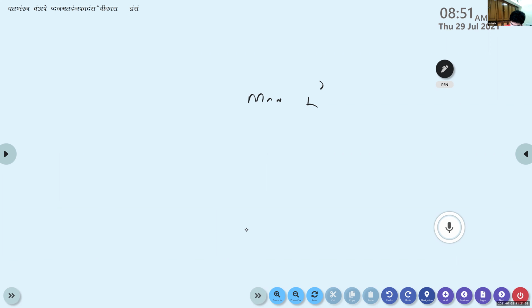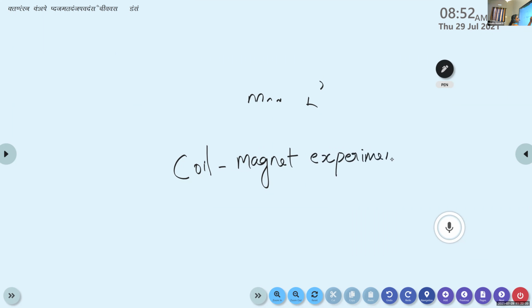Yes. The same result you can obtain from the second experiment also. In order to introduce this concept of electromagnetic induction, he conducted a series of experiments. So the first experiment is known as the coil magnet experiment. Now we are going to discuss the second experiment. The second experiment is known as the coil experiment.